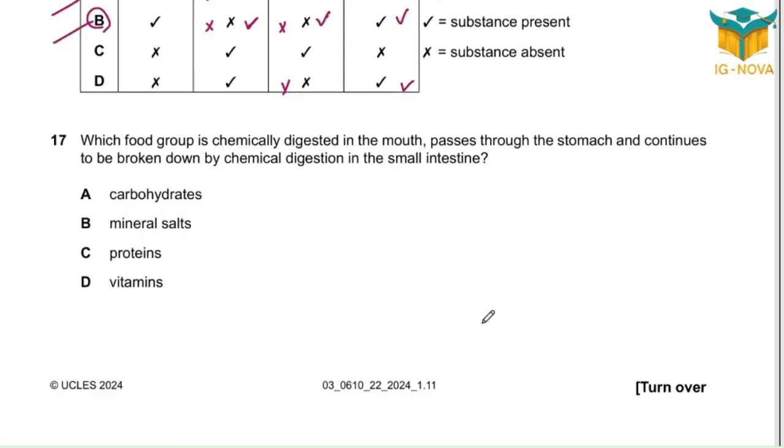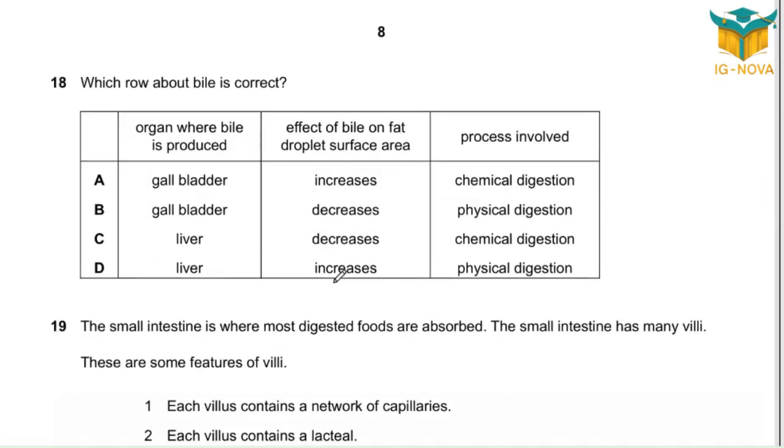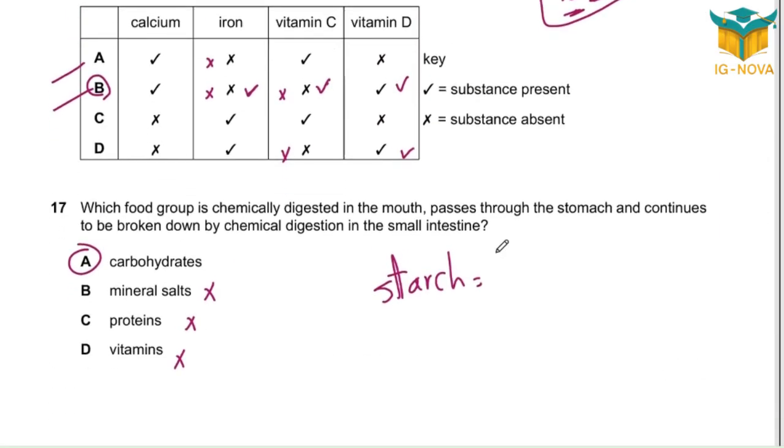Which food group is chemically digested in the mouth? Chemically digested in the mouth means starch, meaning carbohydrates, an eye-catching point straight away. Mineral salts, no digestion. Protein starts in the stomach but not the mouth. Vitamins, no digestion, huh? So option A is correct. But make sure, huh? Make sure. I'm kidding.